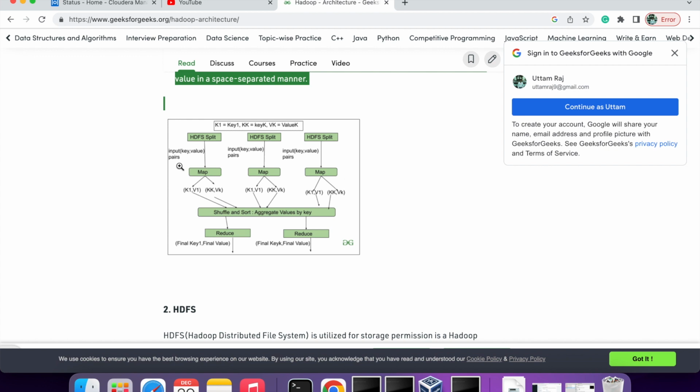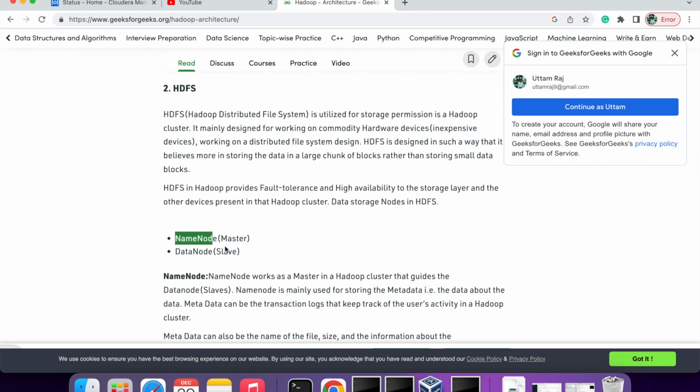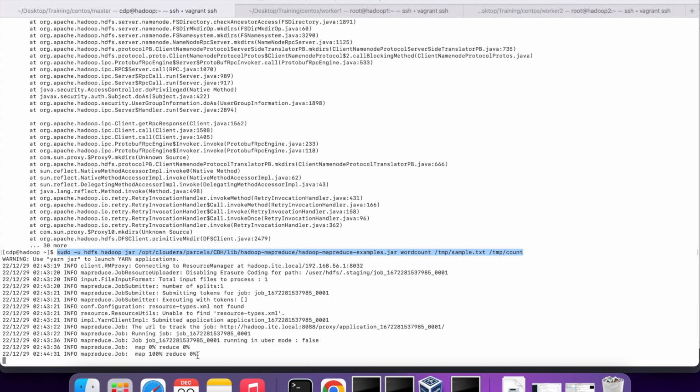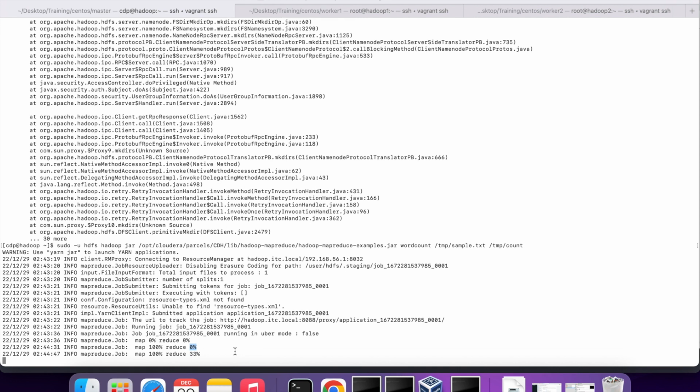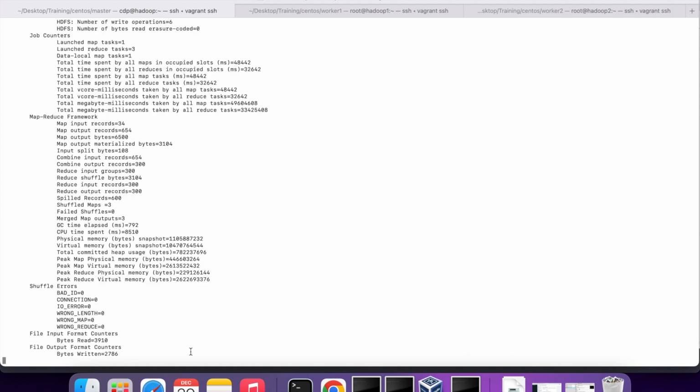It's based on the size, so it will be divided by 128 MB, then there will be shuffle sort, and then you will have the reduce. So you see you have name node and you have slave. So map is done. Now reducer will run. 33% completed, 67, 100%. So task is done.